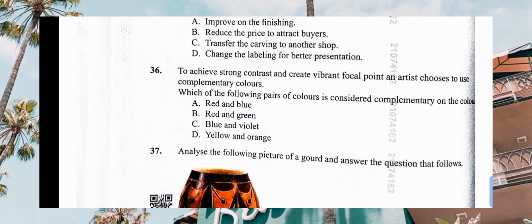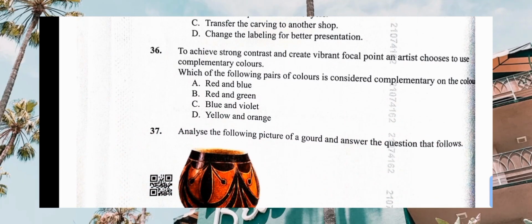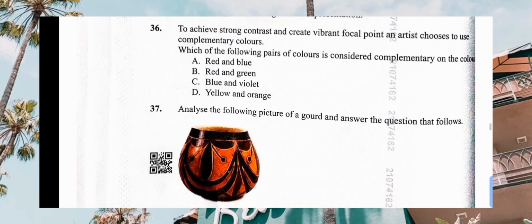To achieve strong contrast and create a vibrant focal point, an artist chooses to use complementary colors. Which of the following pairs of colors is considered complementary colors? That is number 36. We have red and blue, no. Red and green, yes, red and green. Then blue and violet, no. Yellow and orange, no. B is the one to beacon vibe.